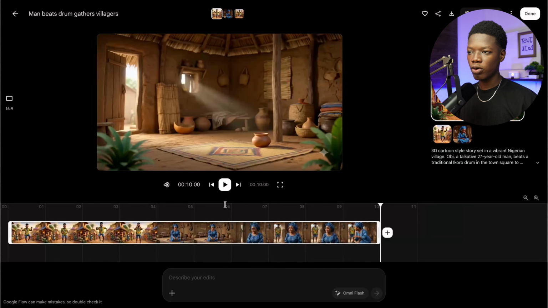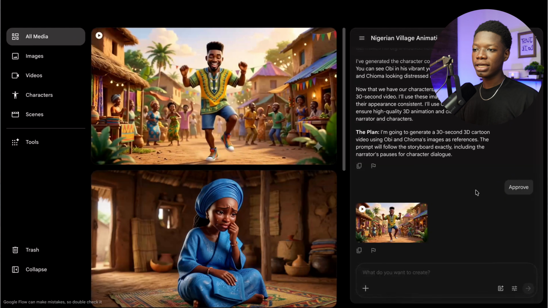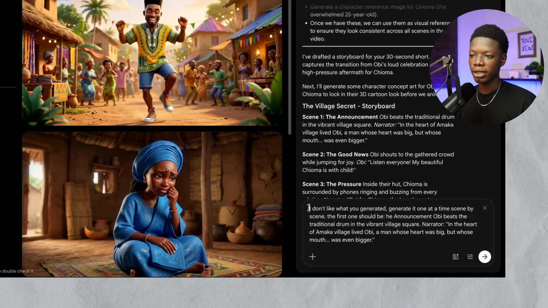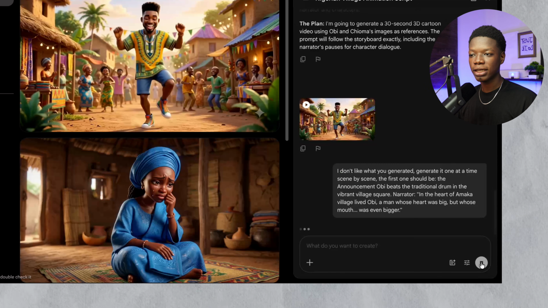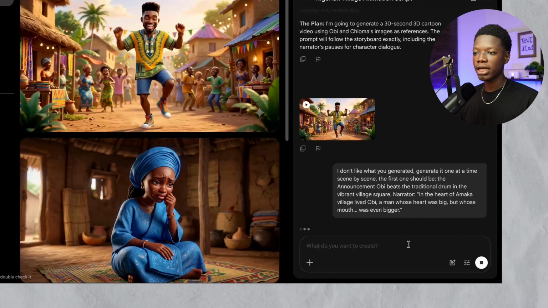So this right here, what we just watched, is okay, but it is not what we wanted. But what I'm going to do is go back and tell the agent that what it generated is not what I wanted, so it should generate a much better one. So this is what I entered in there. I don't like what you generated. Generate it one at a time, scene by scene. So I'm simply going to enter this right here and let's see what it is going to do.